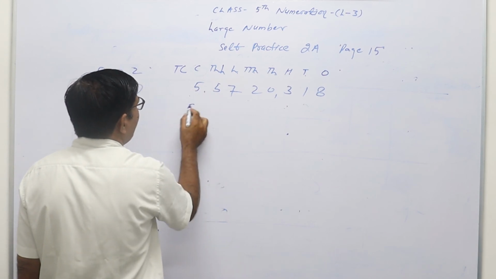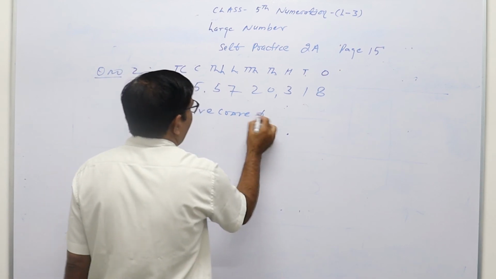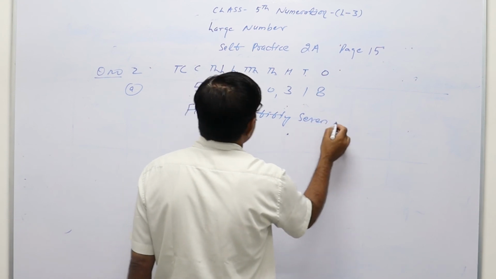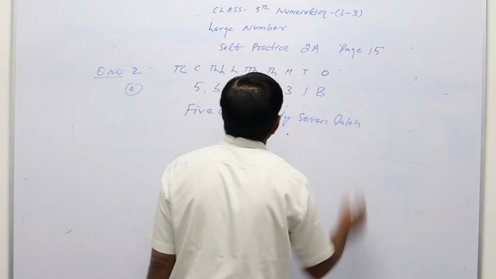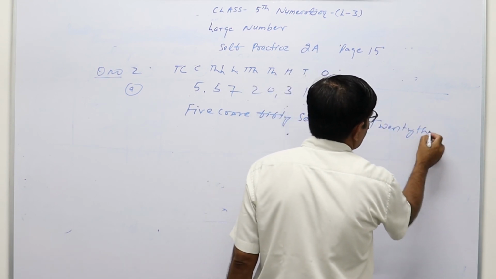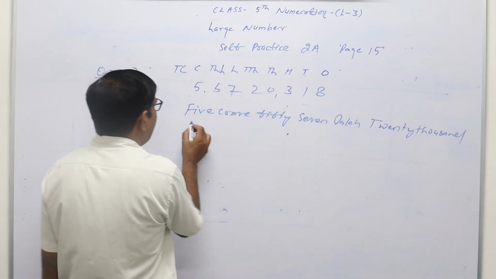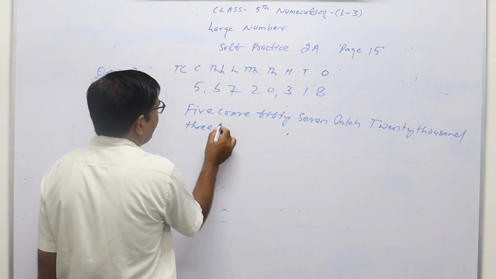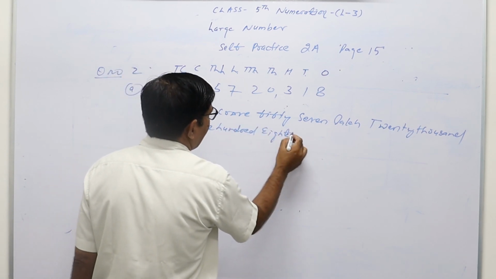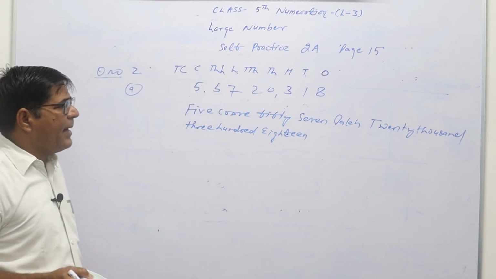So it will be 5 crore 57 lakh 20,000 318. So in this way we can write a given number in word form.